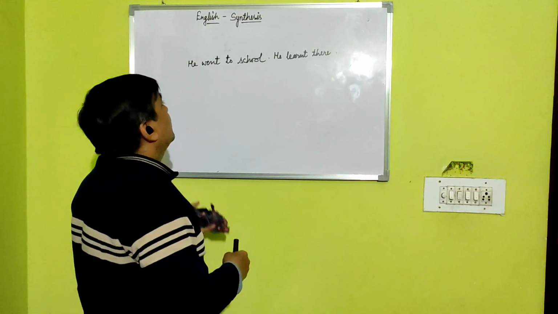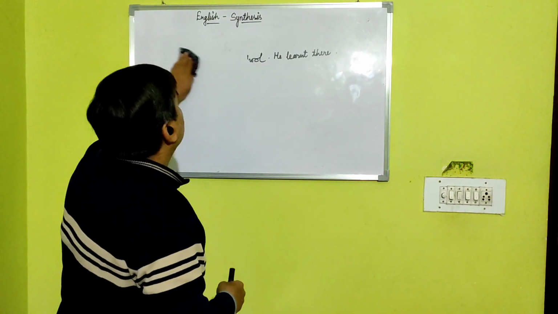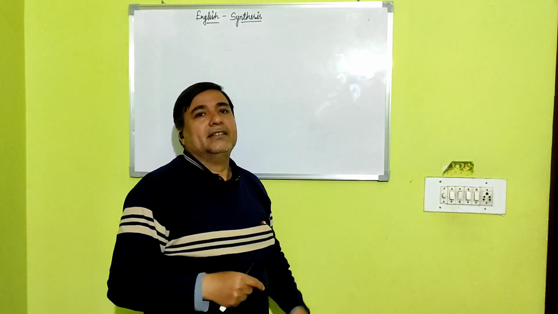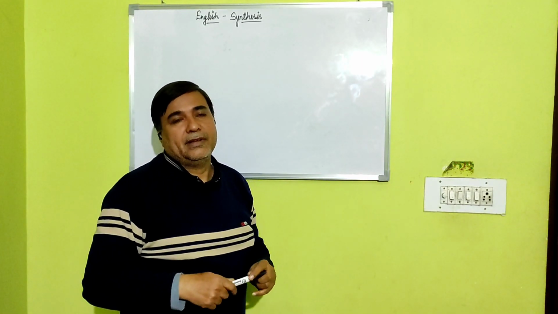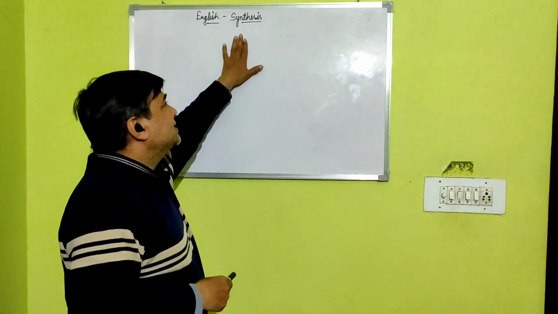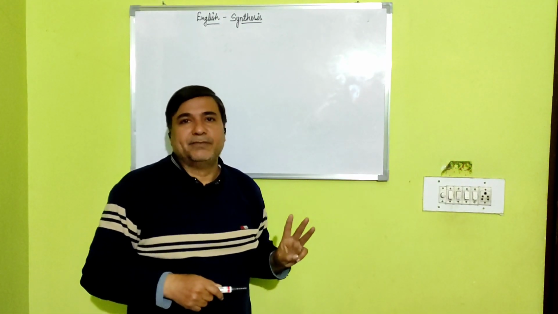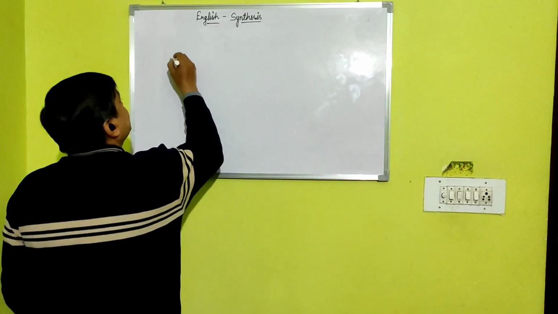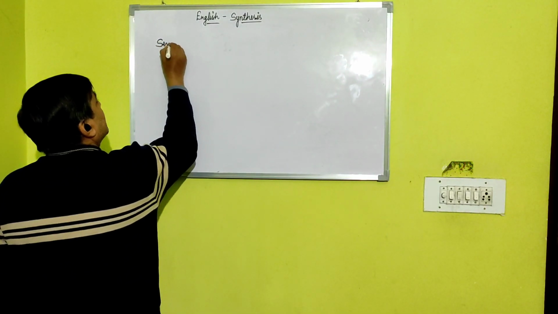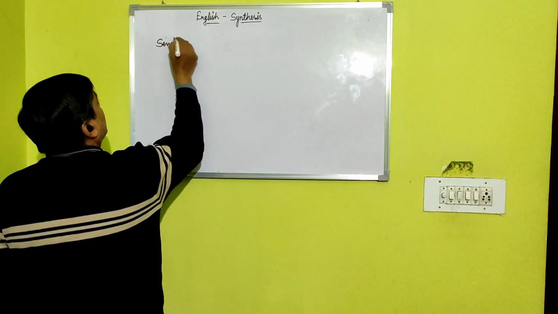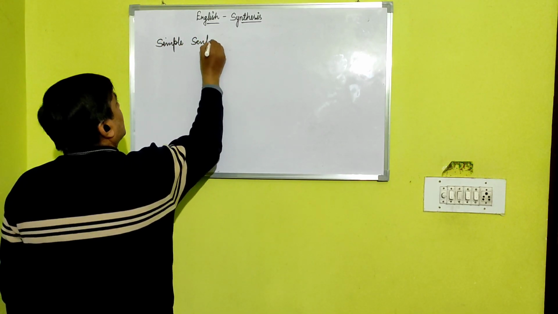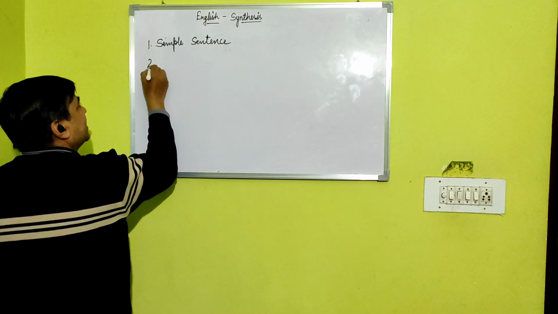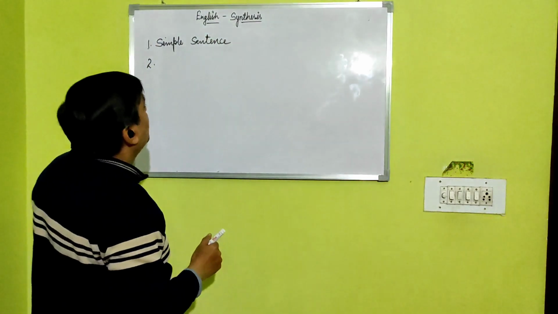Now we have to know classification of sentence on the basis of synthesis. On the basis of synthesis, there are three kinds of sentence. The first is simple sentence. The second is complex sentence.